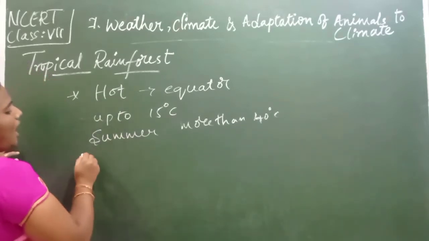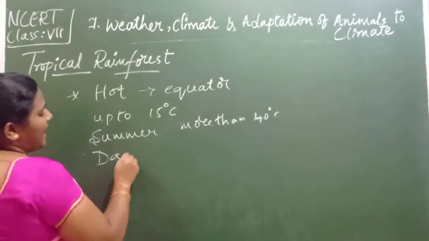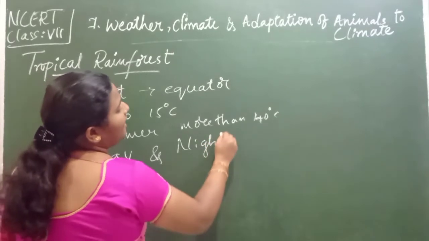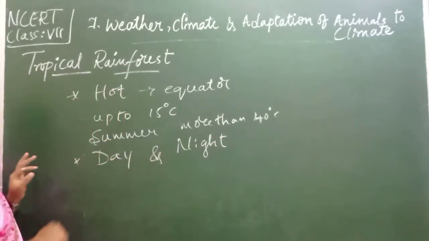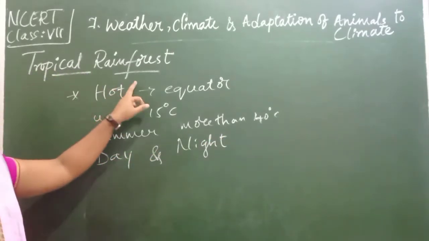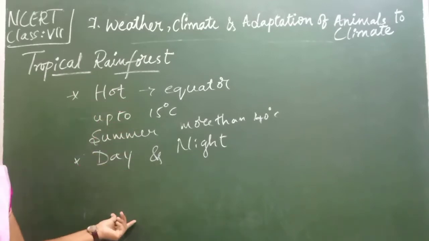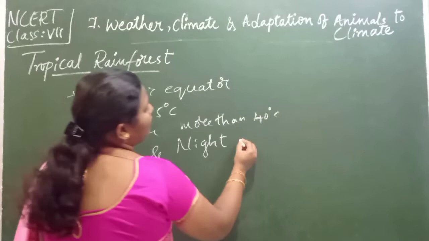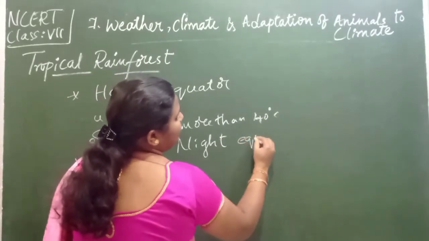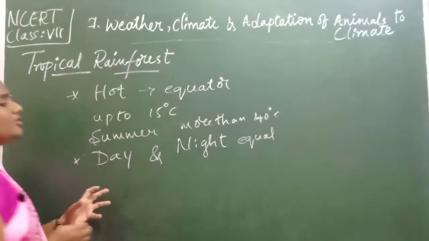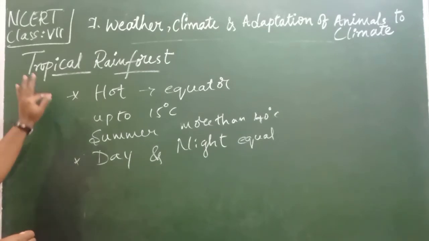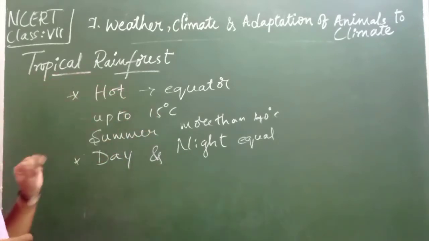It means that day and night are almost the same throughout the year, children. Understanding, children? In the tropical rainforest, the temperature will be hot and day and night are almost equal, and because of this reason we find a hot climate in this region.